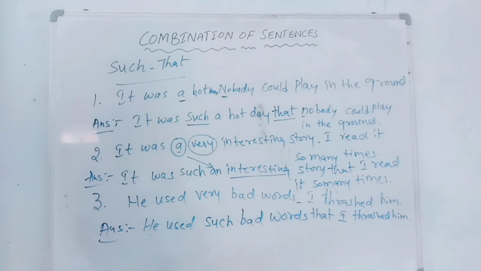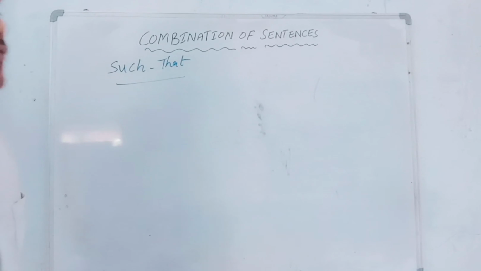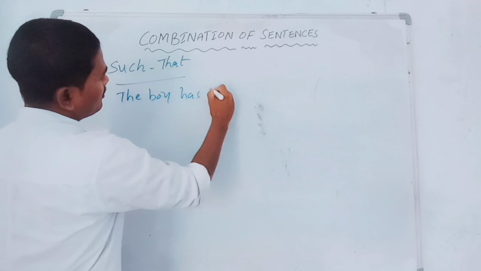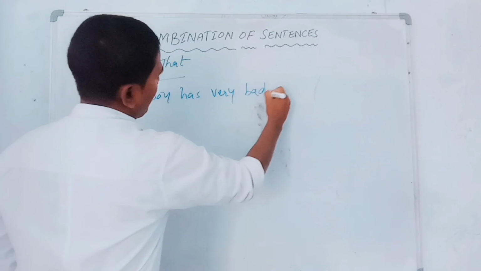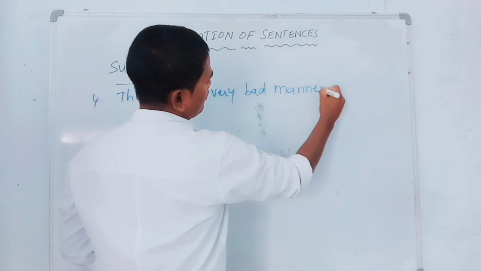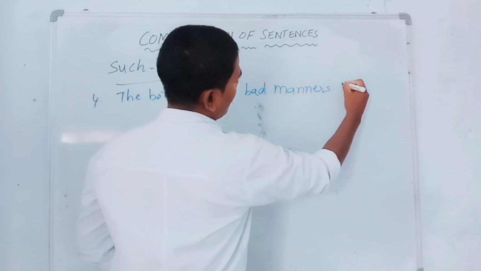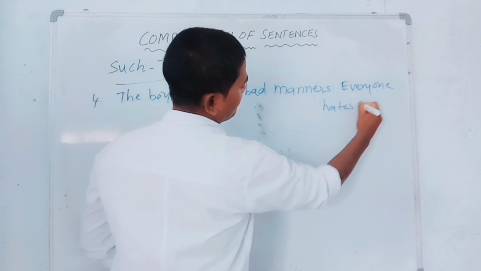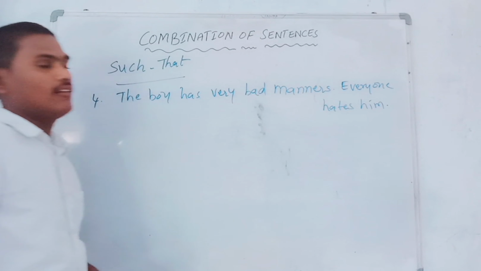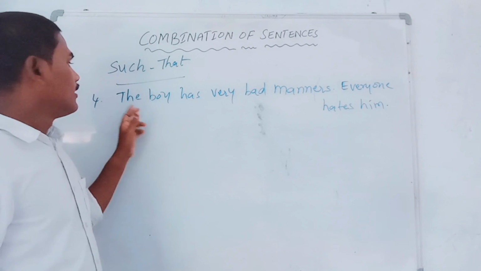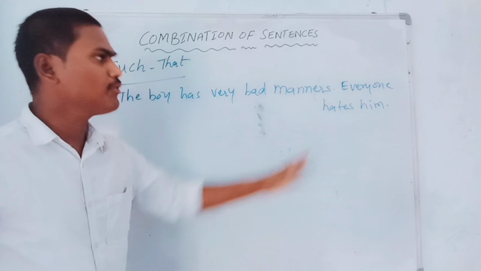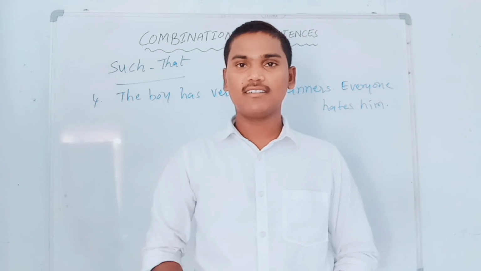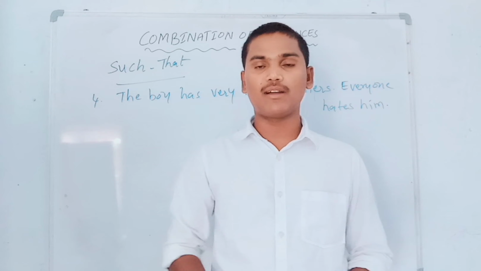Okay, dear students. Now fourth example. The boy has very bad manners. Everyone hates him. Look at the example, very easy to combine. The boy has very bad manners. Everyone hates him. Of course, if we have bad manners ourselves also, everybody hates us. There is no more problem about that.